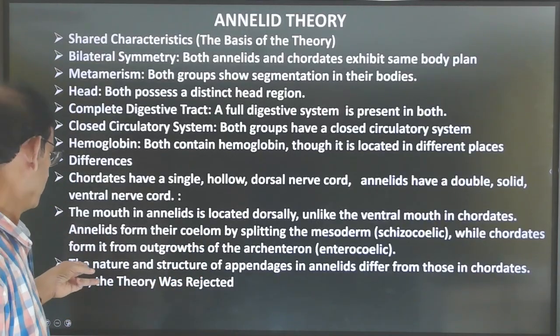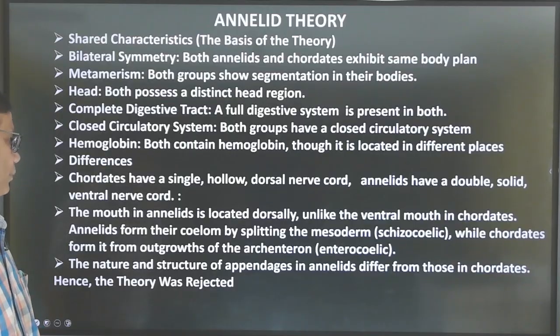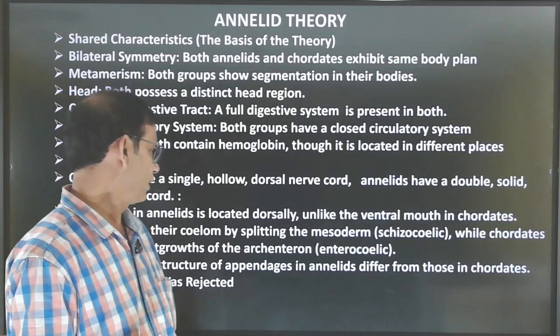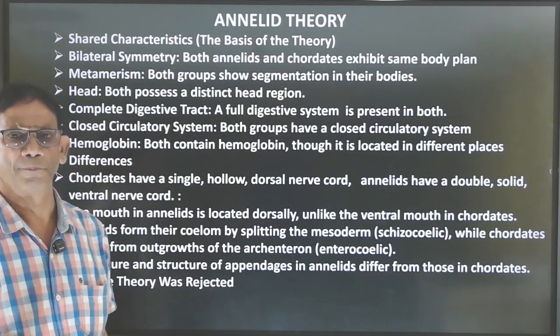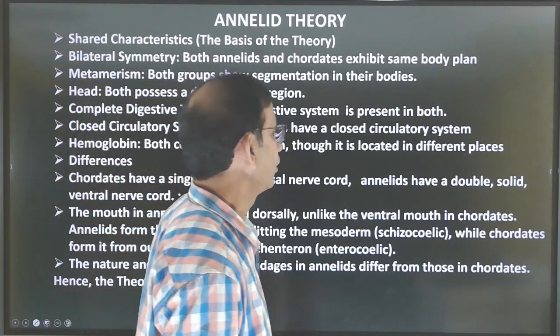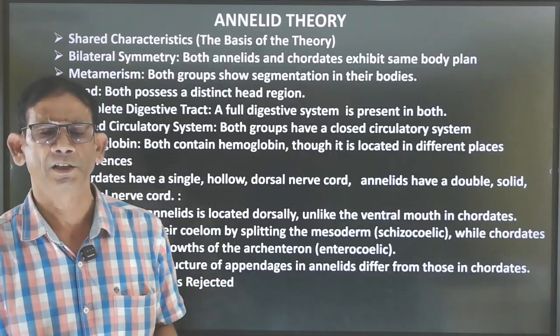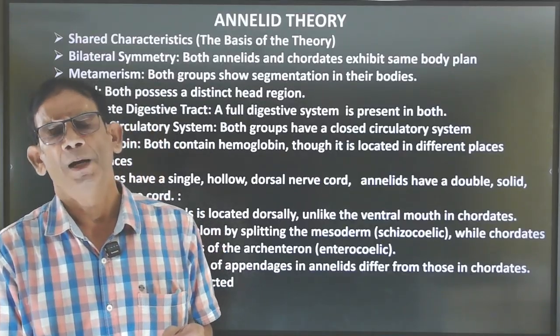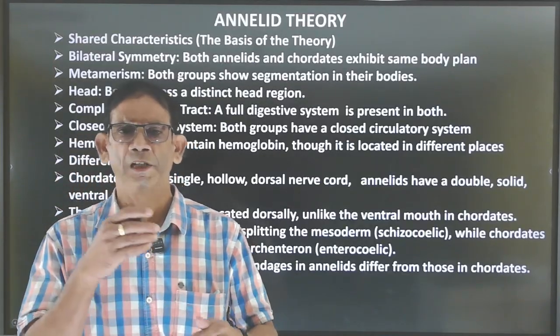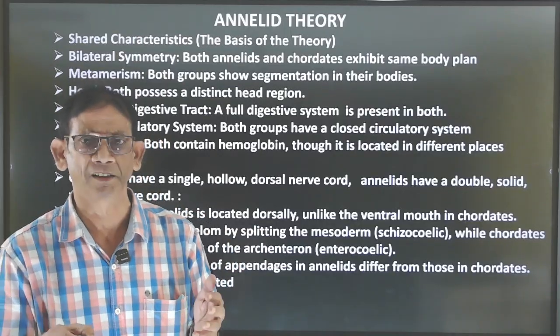Besides this, Annelida form their coelom by splitting of mesoderm, whereas in Chordata it is enterocoelic. That means it is made by the fold of the archenteron, which later on splits from the archenteron. What is archenteron?